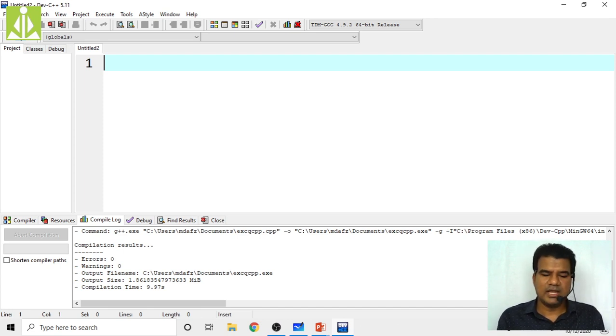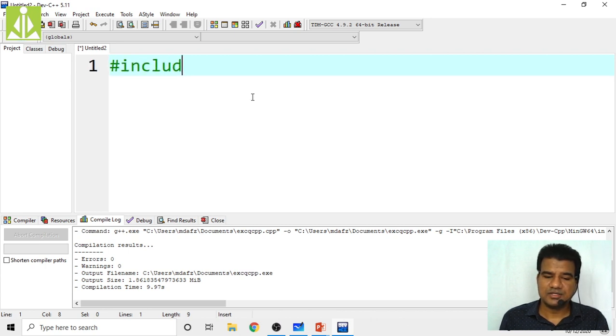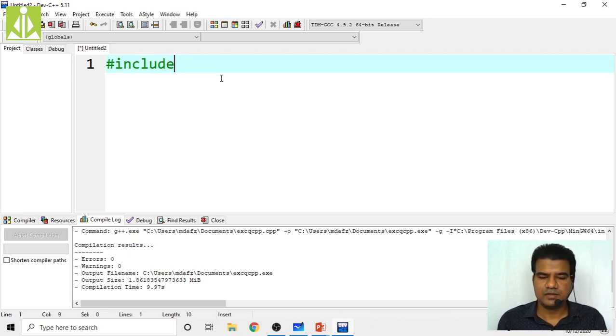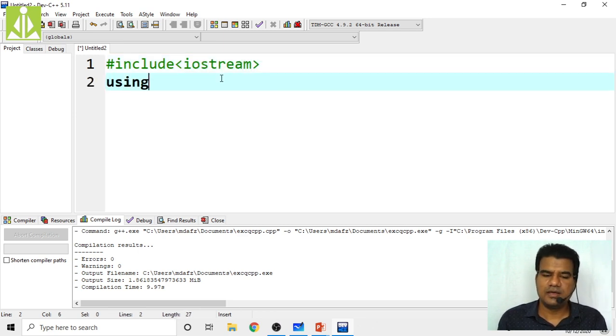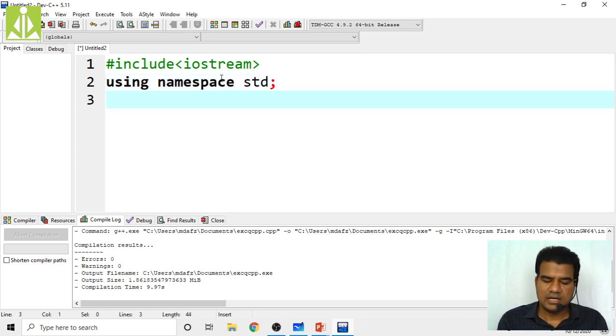Okay. So quickly, I'm taking a new sheet, new resource, source file, and here I'm implementing my queue. So I will do the template implementation. So #include iostream, then using namespace std. Then we'll do it in that same way. First, we'll do the integer implementation, then we do the template. Okay. So first I'm writing for integers.